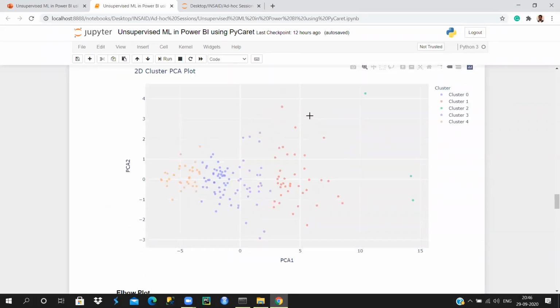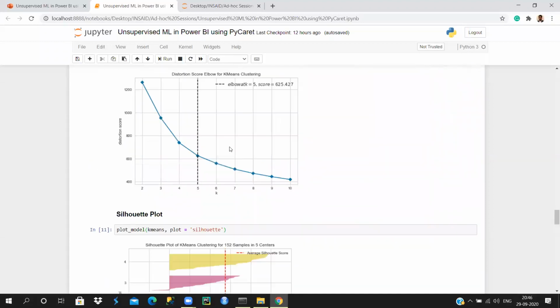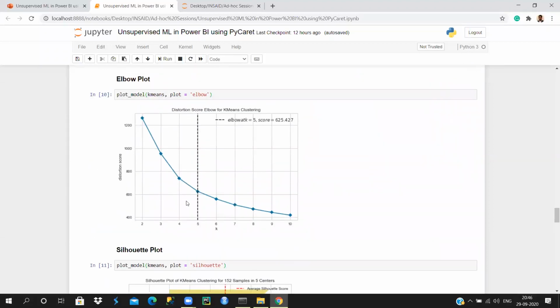Here we have in total 5 clusters, and the elbow plot gives us that the number of clusters equal to 5 is the best, where the distortion score is 625, which is nothing but the sum of squared distances of your data points from the centroid. Vinay, you can experiment and come up with better results, no issues.